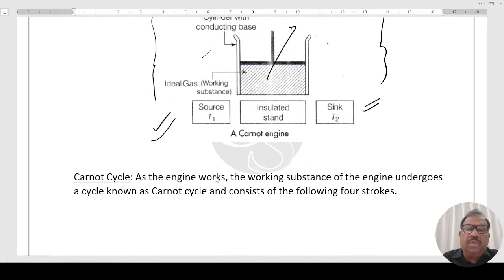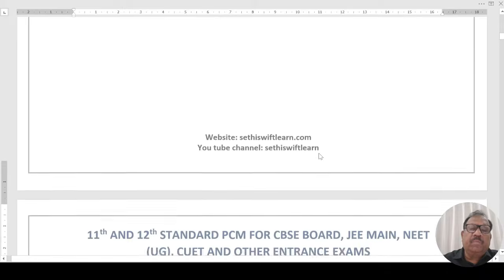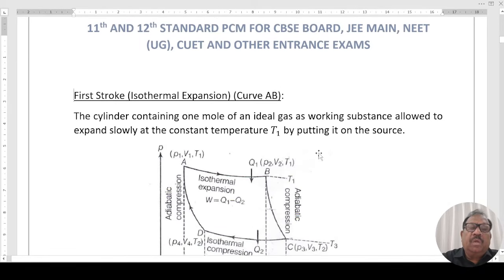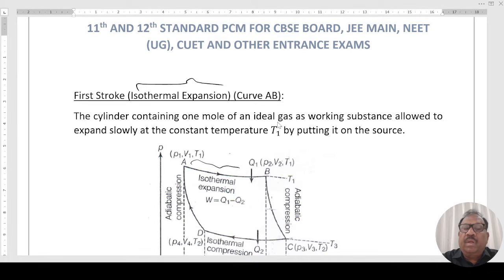Carnot cycle. As the engine works, the working substance of the engine undergoes a cycle known as a Carnot cycle. It consists of the following four strokes. What are the four strokes? First stroke, isothermal expansion. This is isothermal expansion, A to B. Isothermal means temperature is kept constant. The cylinder containing 1 mole of ideal gas as working substance is allowed to expand slowly at constant temperature T1 by putting it on the source.